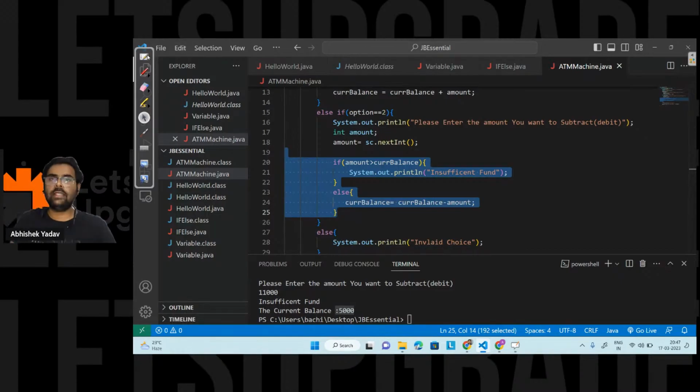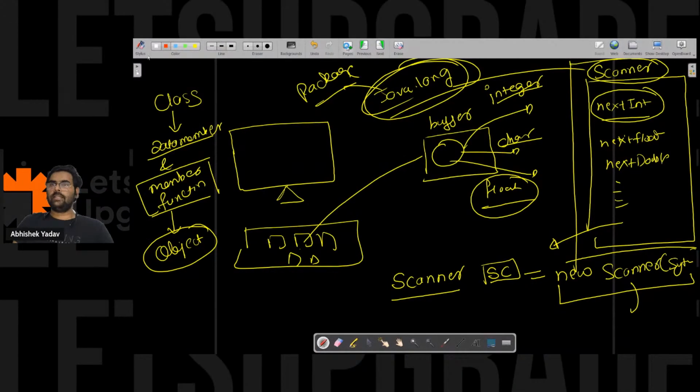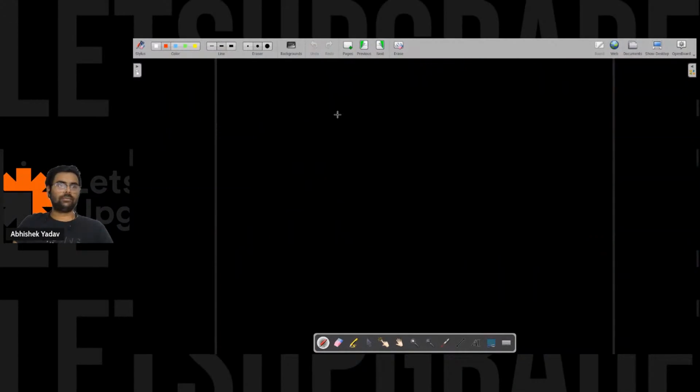So let's move to the next topic, that is switch case, right? Yeah, anyone please write in the chat what is switch case. Switch case, and do you know any point about switch case?